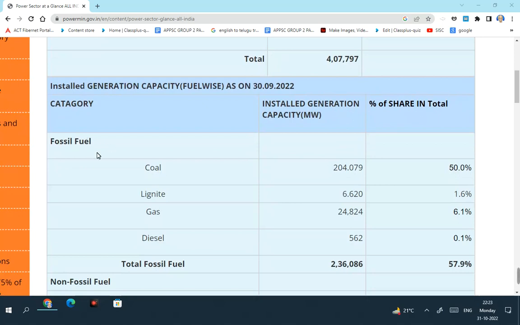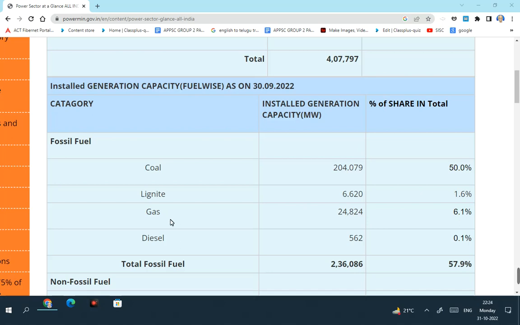Fossil fuel power includes power generated from coal, lignite, natural gas and diesel. The power produced from these sources together comes under fossil fuel.